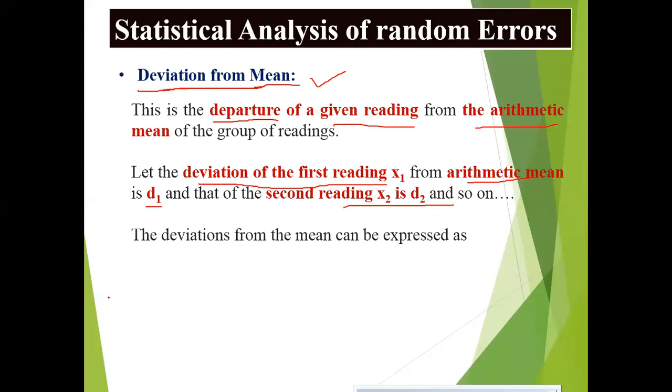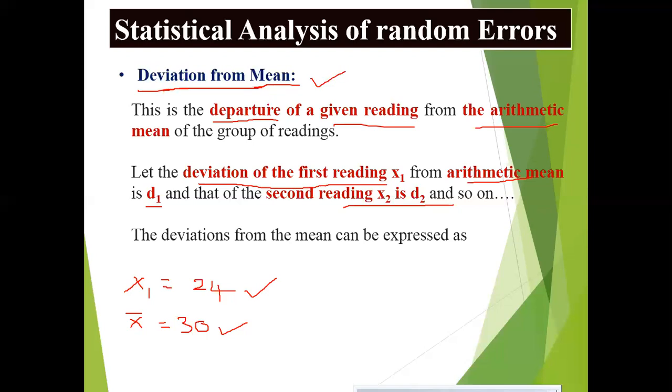For example, if x1 is equal to 24, let the deviation of the first reading x1 from the arithmetic mean. What is the symbolic representation of arithmetic mean? Already we have taken x bar equal to 30, for example. This is my arithmetic mean value, and this is my first reading value, that is nothing but x1.